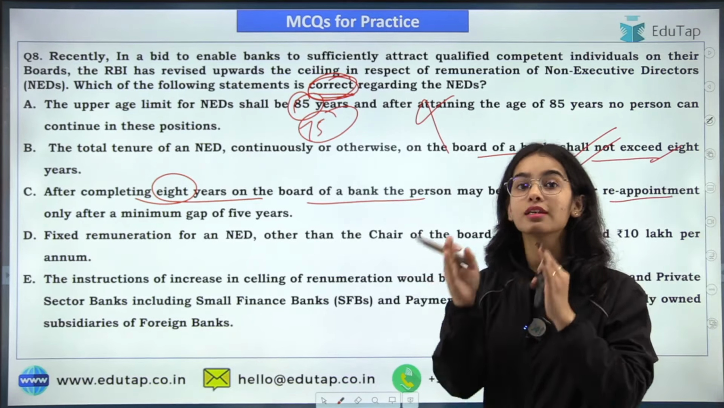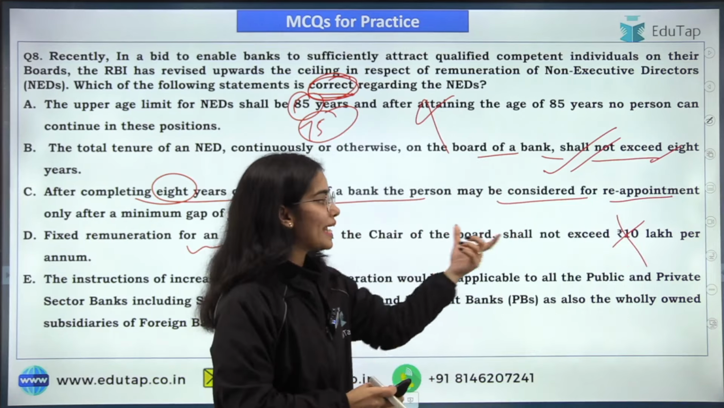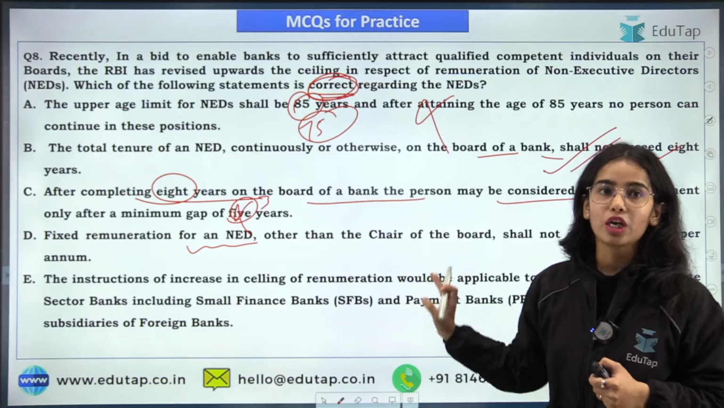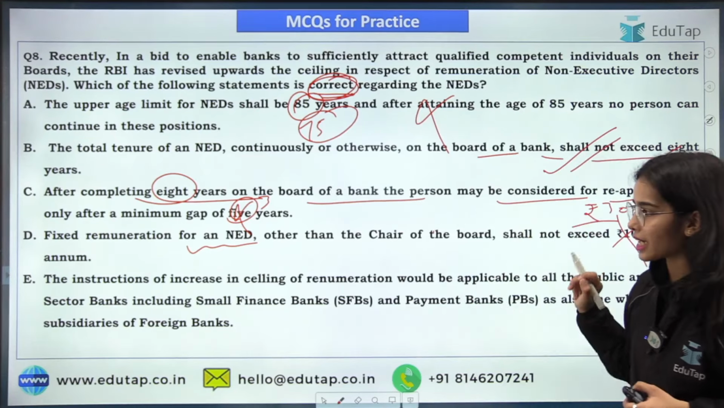Fixed remuneration for an NED has been increased. The ceiling has been increased from 20 lakh to 30 lakh. So 10 lakh is absolutely not correct. It should not exceed 30 lakh per annum. Okay, so this is also incorrect. It should be 30 lakh actually.